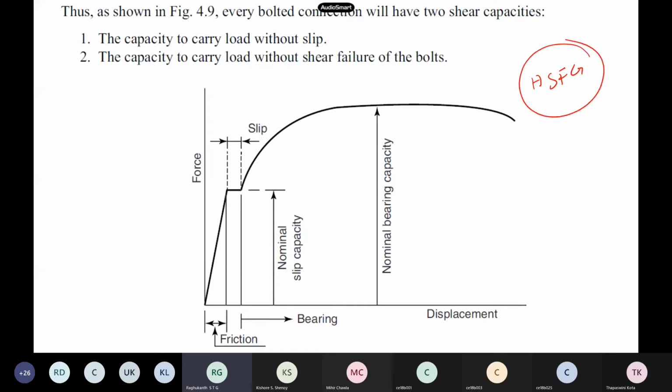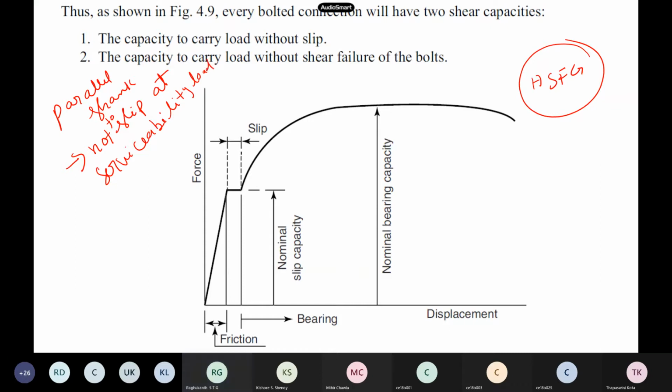For a parallel shank bolt, the design philosophy is that the bolt will not slip at serviceability load, but slips into bearing at ultimate load. So this we call the parallel shank.